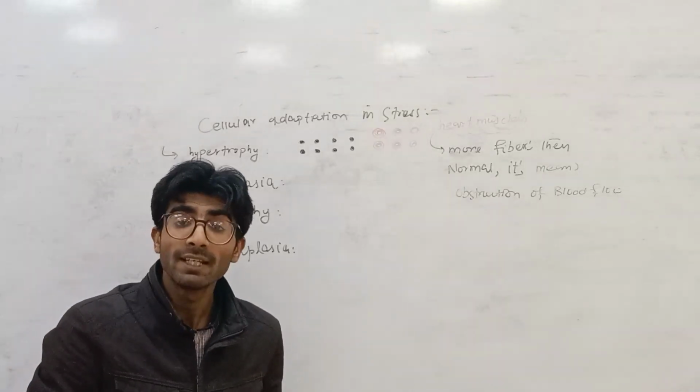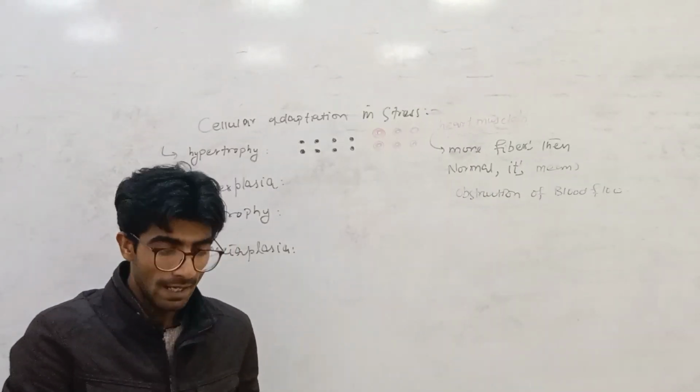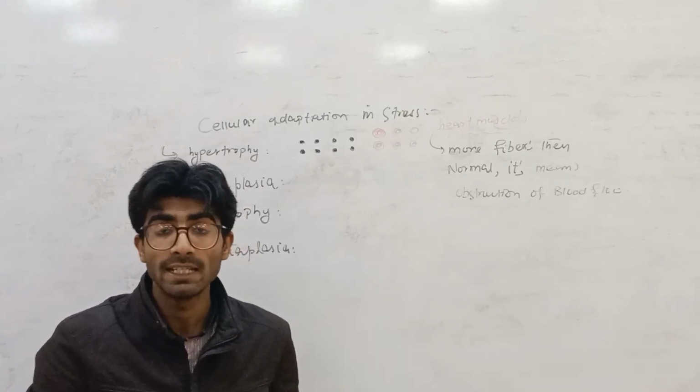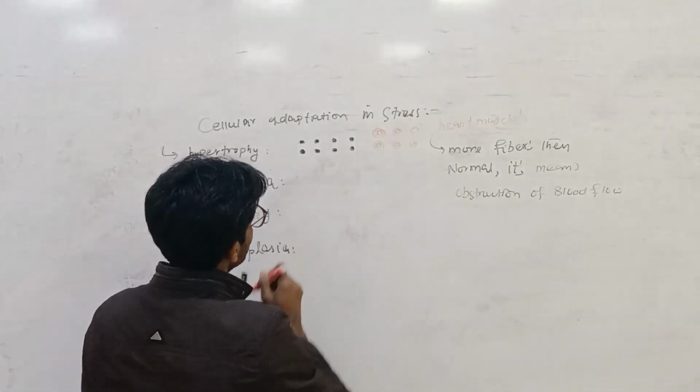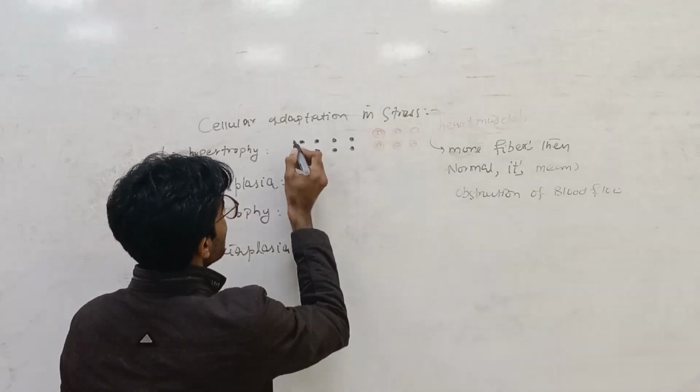Hyperplasia is the condition in which the amount of cells increases. Suppose we have a normal cell here.